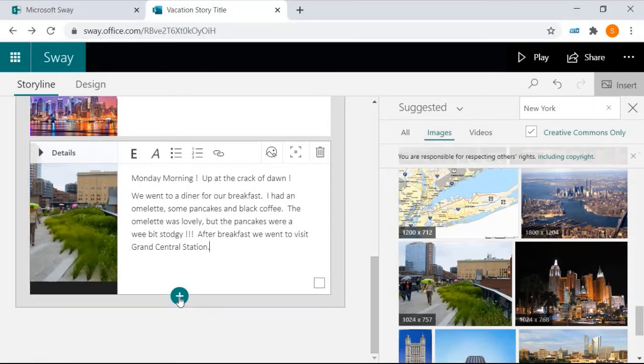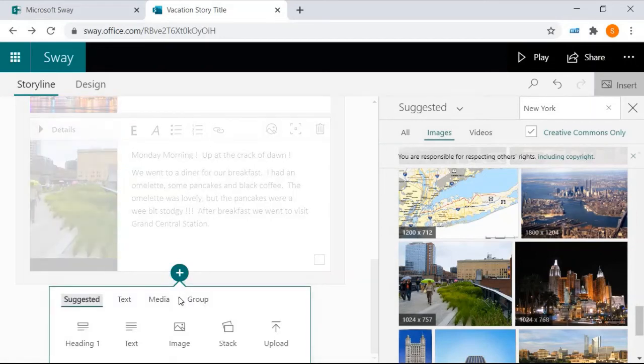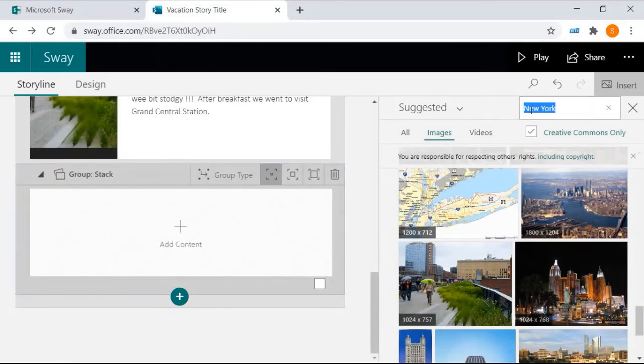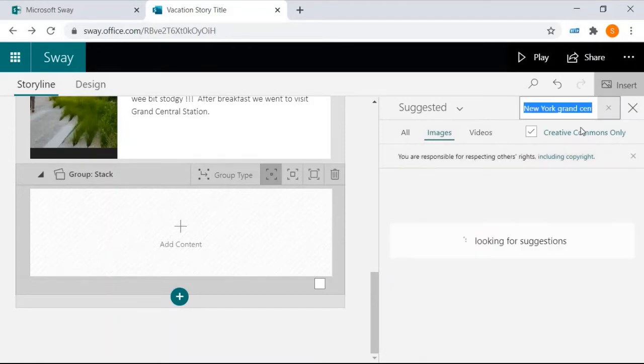That's brilliant. Now what I'd really like to do is add a whole bunch of pictures in what's called a stack, so people can flick through them, almost like somebody's giving you a stack of photos and you can flick through the photos. So we're going to add a stack. That's brilliant. And we're going to add a stack of New York, but I want pictures of Grand Central Station. Now I don't even know if this will have pictures of Grand Central Station, but let's try it.